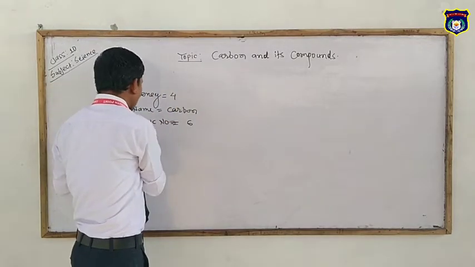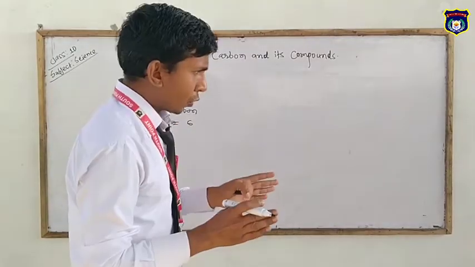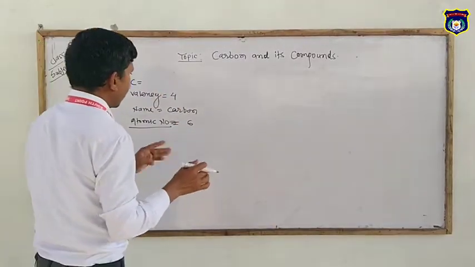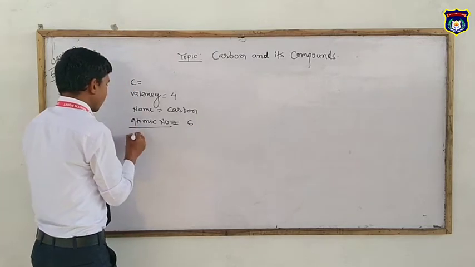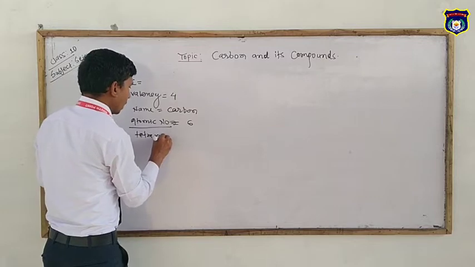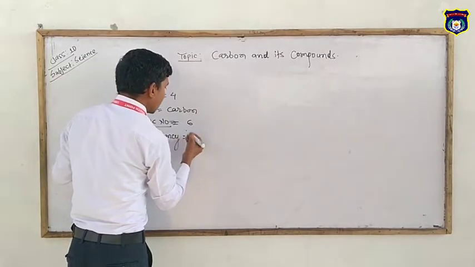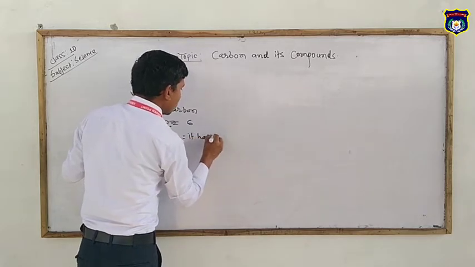It shows the bonding type of covalence, and tetravalency. It means it has 4 bonds.